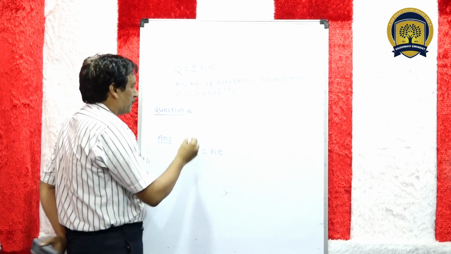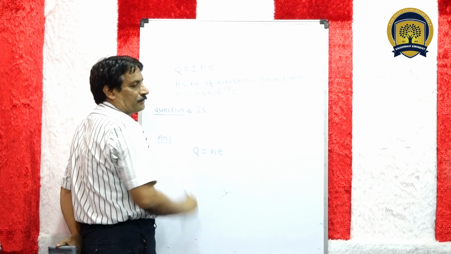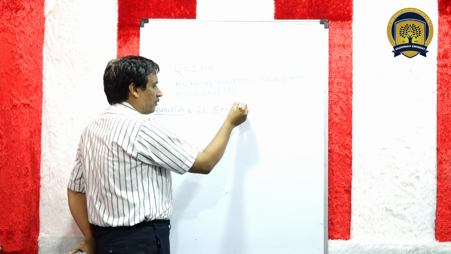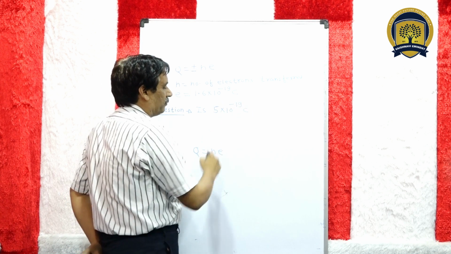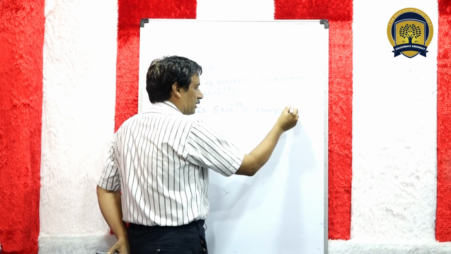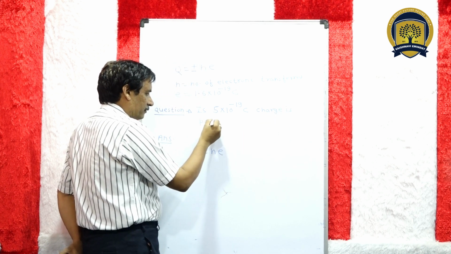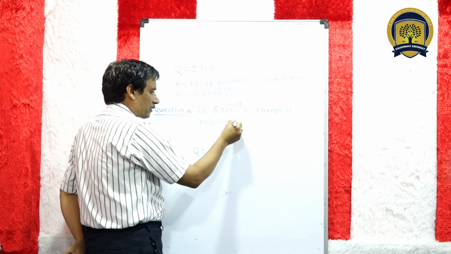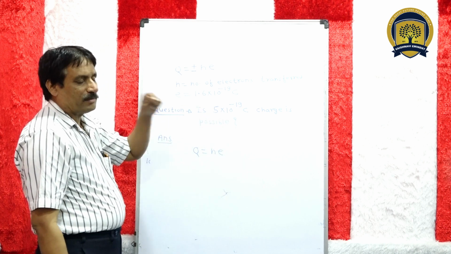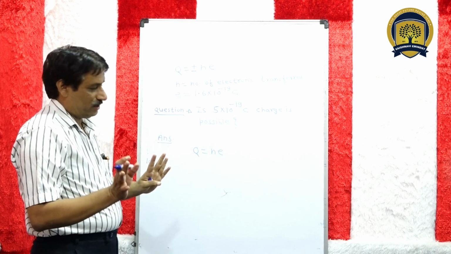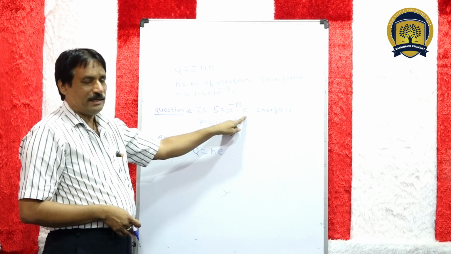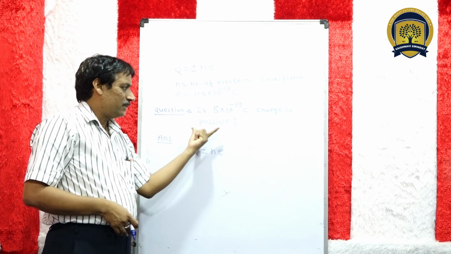Next problem है: is 5 × 10^-19 coulomb charge possible? किसी ऑब्जेक्ट पर 5 × 10^-19 coulomb charge is possible or not. Okay, we have to show whether 5 × 10^-19 coulomb charge on an object is possible or not.